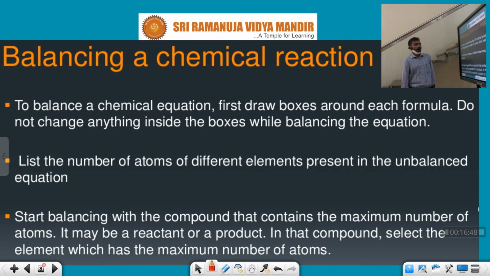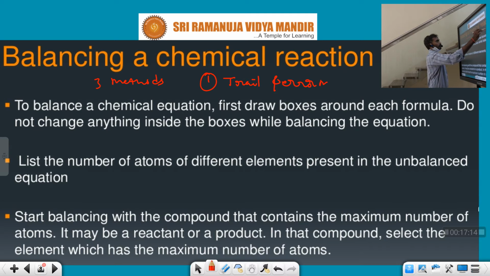To balance a chemical equation, first draw boxes around each formula. Do not change anything inside the boxes while balancing the equation. Actually, for balancing equations we have nearly three methods, but here we learn only one method, called the trial and error method. List the number of atoms of the different elements present in the unbalanced equation. These are the steps we have to follow.